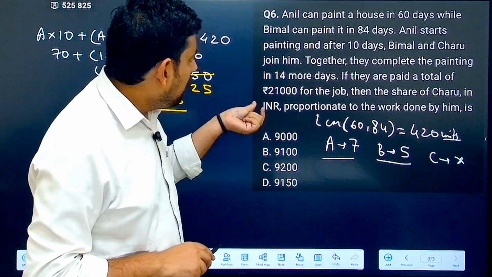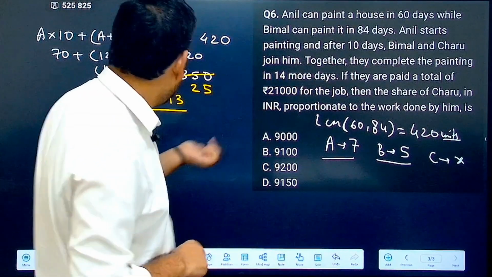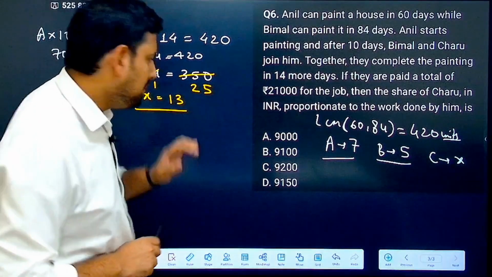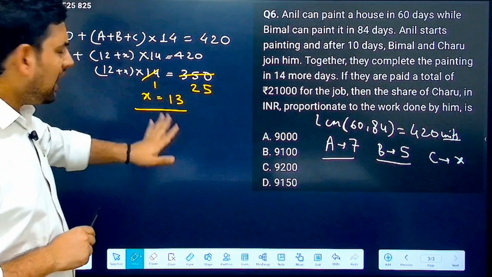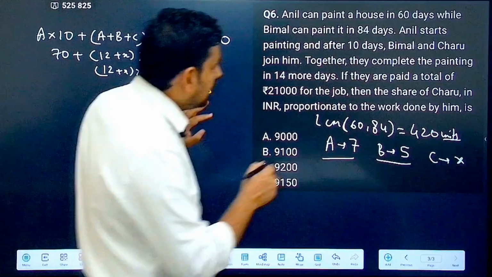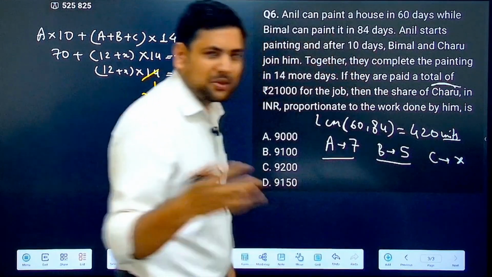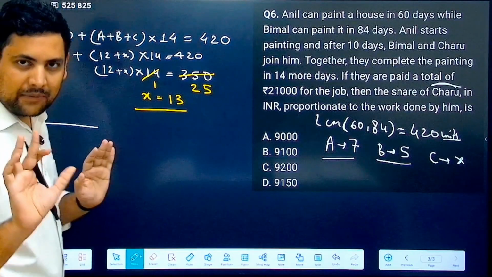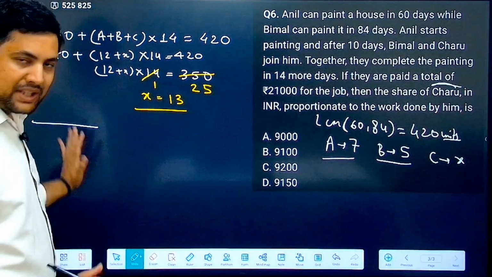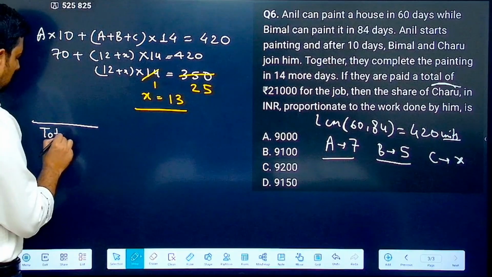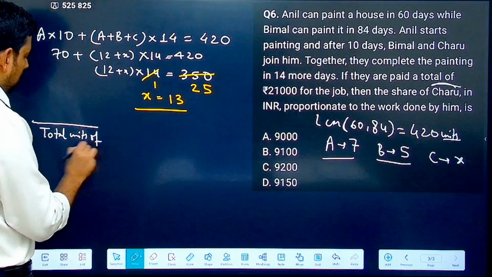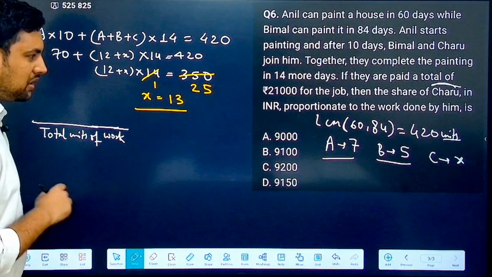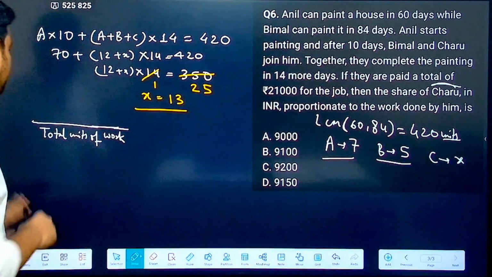Now it is asking how much should be paid to this particular person if they are paid a total of 21,000 for the job. Now see how many units of work are being done here. It is asking about Charu. So I'm writing it in a very simple form. Basically, this is the total units of work. What is the total units of work? Actually, 420.